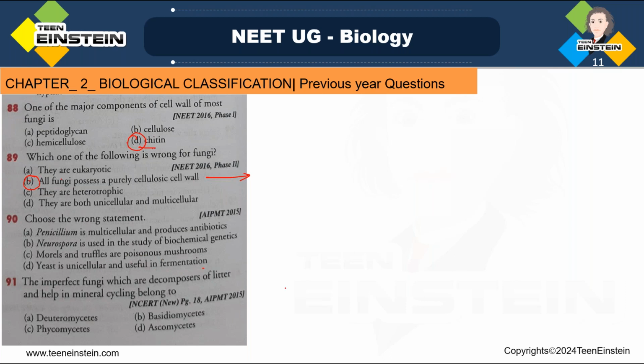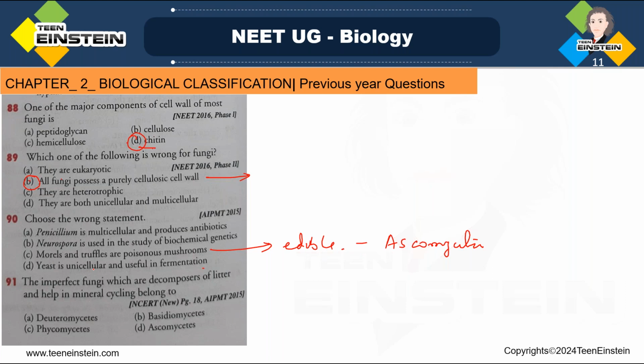Yeast, we know that is unicellular. Just now we said unicellular sac fungi, and that is used for fermentation. That's a common thing. Then morels and truffles are poisonous mushrooms. This statement is wrong. Morels and truffles are edible and they are members of ascomycetes in fungi. Okay, these are edible. These are not poisonous and they belong to ascomycetes.